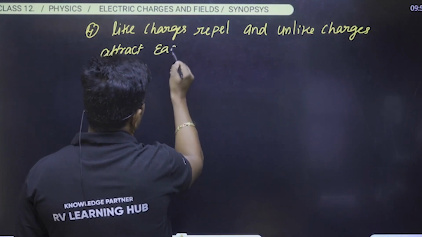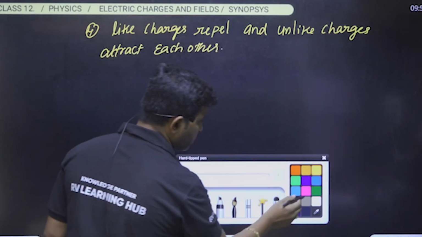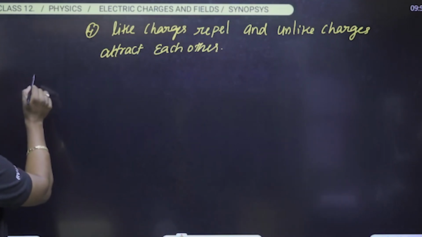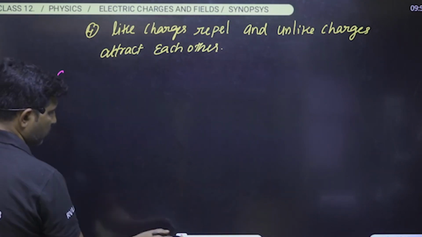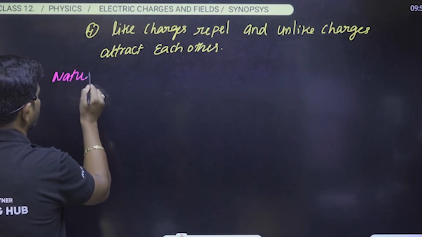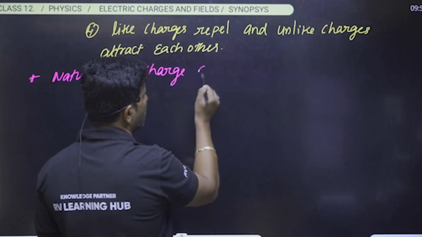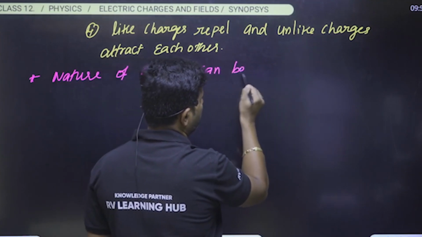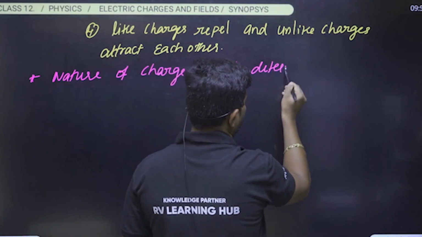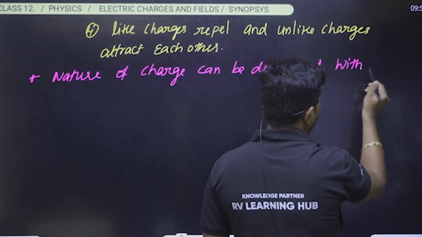Okay, so like that we have to understand the important properties of the charges. Later we can say that the nature of the charge can be known or can be determined.